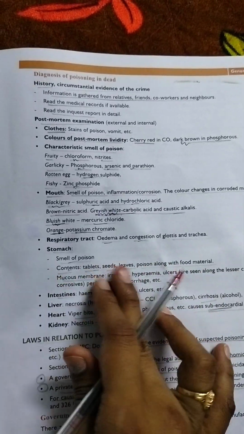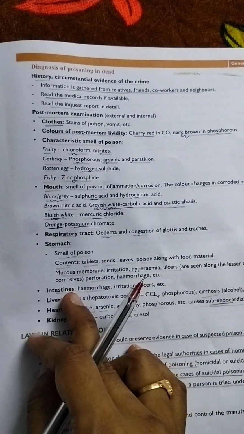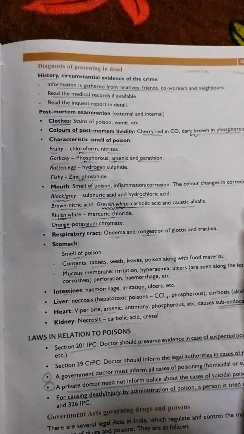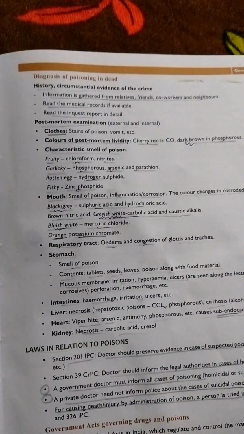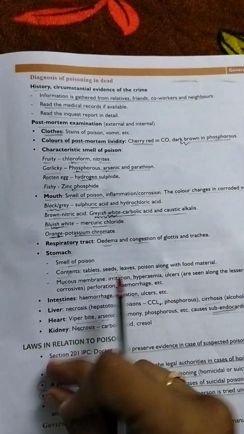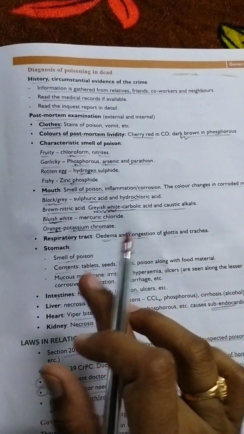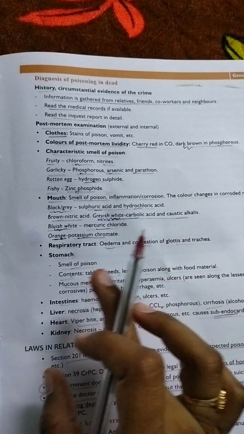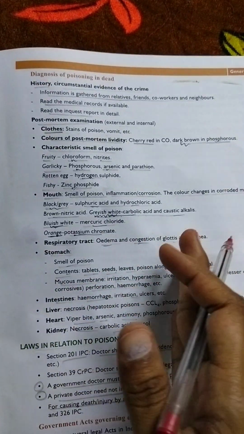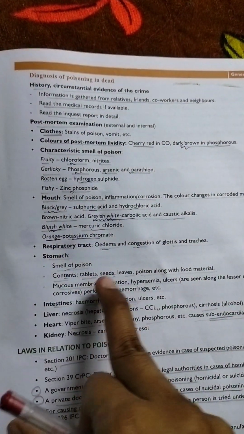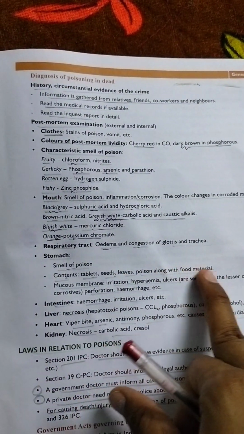The stomach: I will do gastric lavage, and we have to see for any smell of the poison. Immediately if we cut the stomach, we'll get some peculiar smell. By that we can make out what poison it is. Next, contents, like what is in it. Sorry, we don't do gastric lavage in the dead. We'll do postmortem, then cut the stomach, then we'll come to know the contents like tablets, seeds, leaves, poisons, along with food materials.